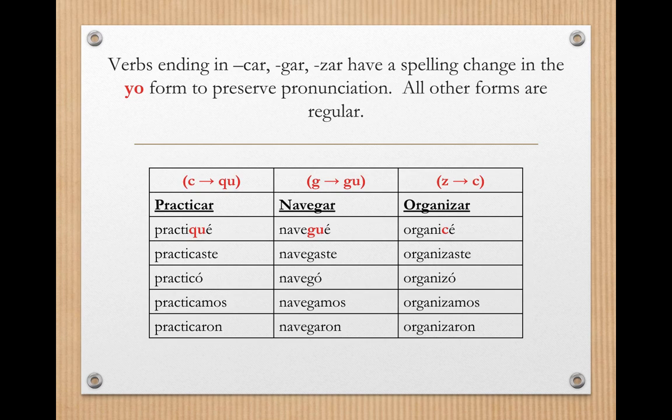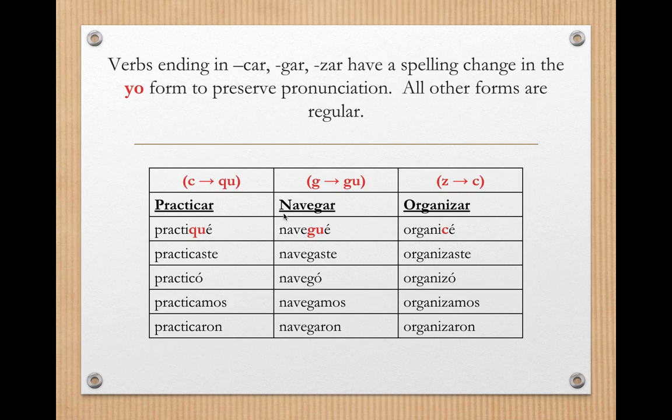Okay, next, now that we've reviewed regular preterite, let's talk about one of the irregular things that happens with the preterite. Here, we're going to spend a moment reviewing a spelling change that occurs in the preterite. Okay, you can see your rule here at the top. Verbs ending in car, gar, or zar have a spelling change in the yo form to preserve pronunciation. All other forms of the verb are regular.